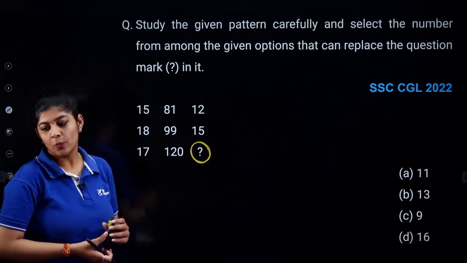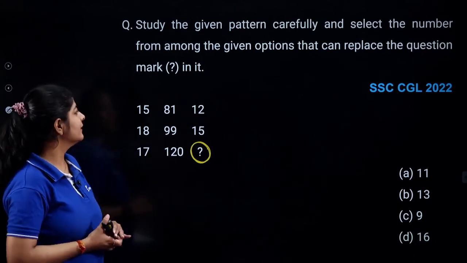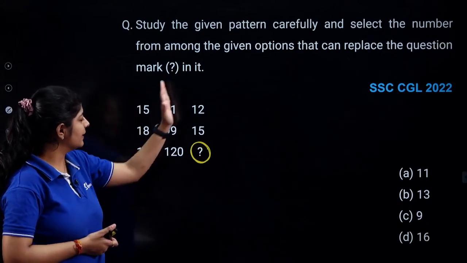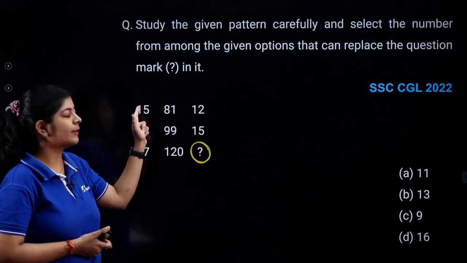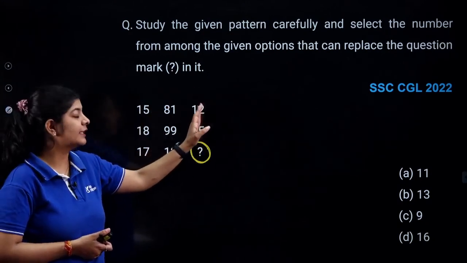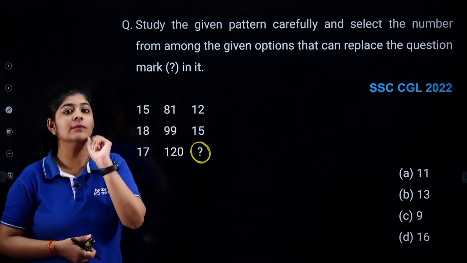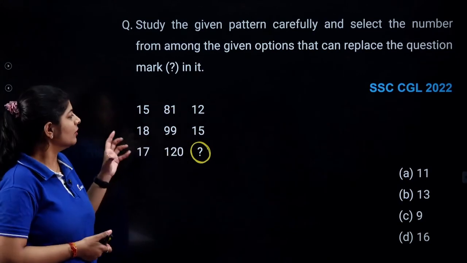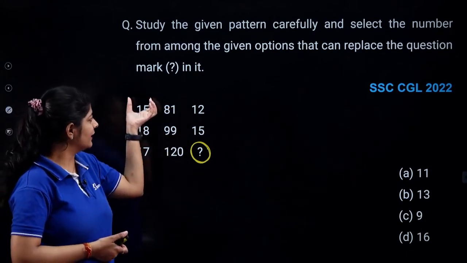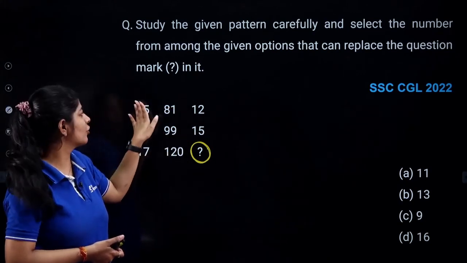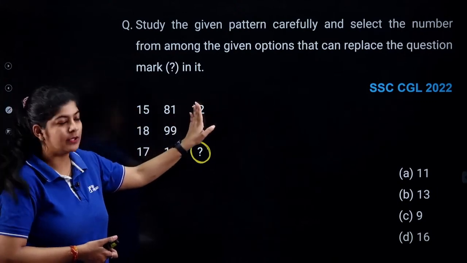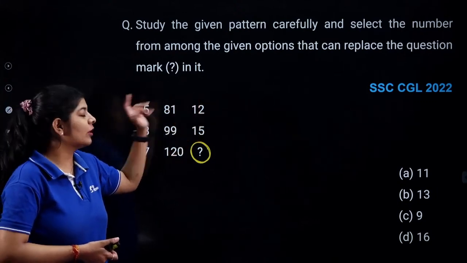What I'm observing is that the numbers in column number 1 and column number 3 are quite smaller than the numbers in column 2. So if I do some mathematical operation on column number 1 and column number 2, I may get column number 3.